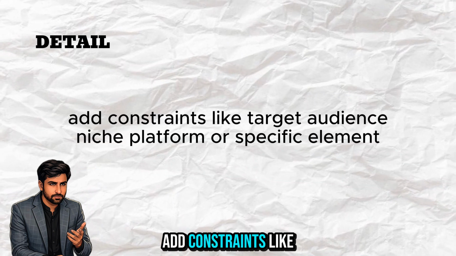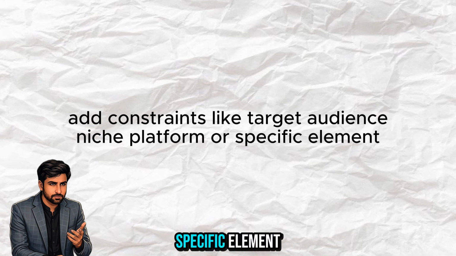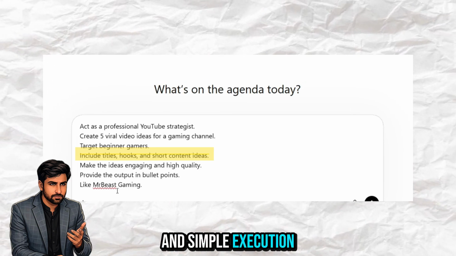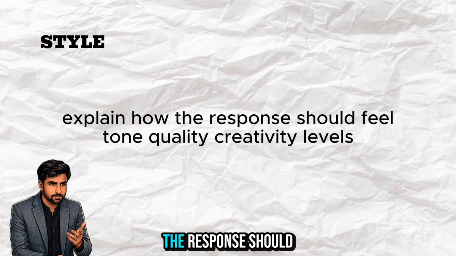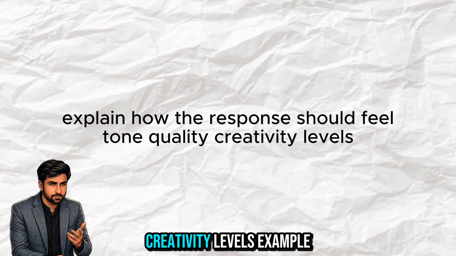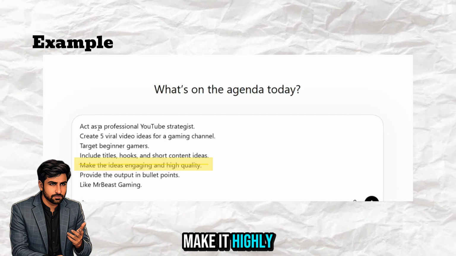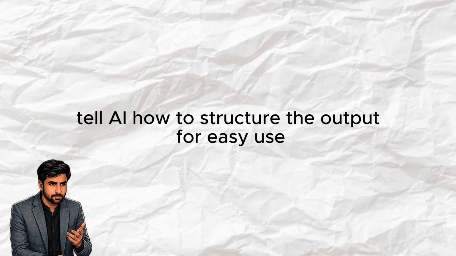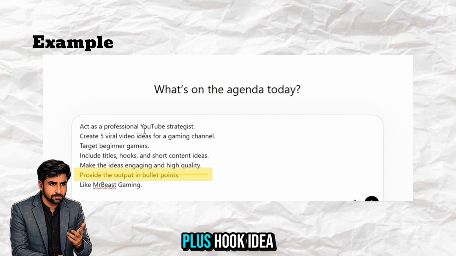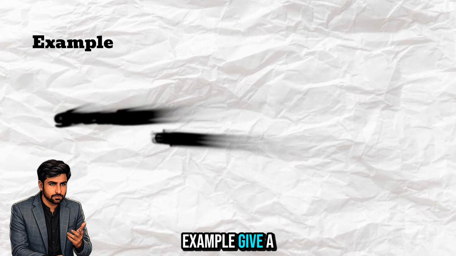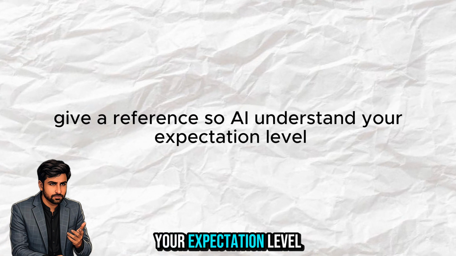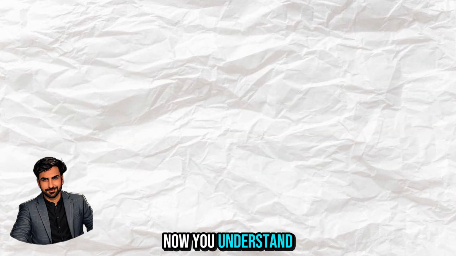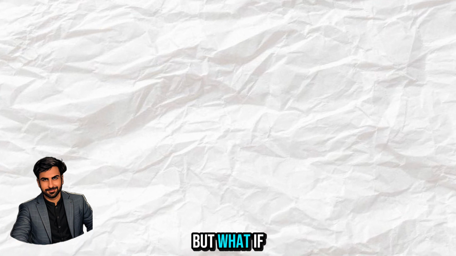Details: add constraints like target audience, niche, platform, or specific elements. Example: include clickable titles, strong hooks, and simple execution ideas. Style: explain how the response should feel, tone, quality, creativity levels. Example: make it highly engaging. Format: tell AI how to structure the output for easy use. Example: use bullet points with title plus hook idea in each point. Example: give a reference so AI understands your expectation level. Example: ideas similar to Mr. Beast gaming style.